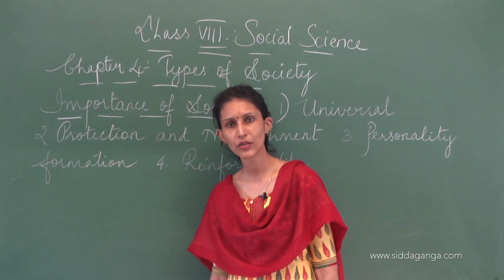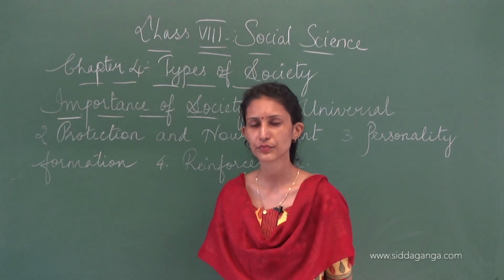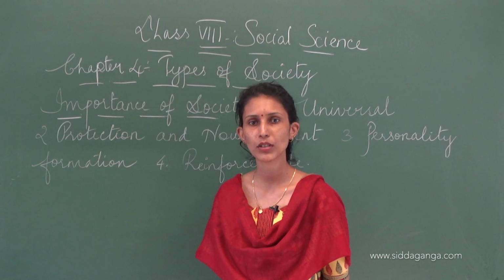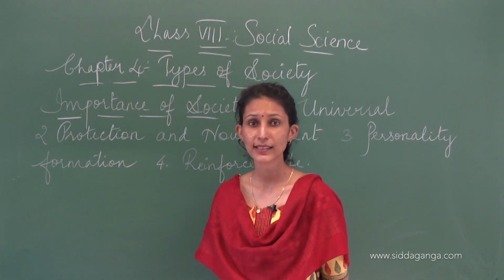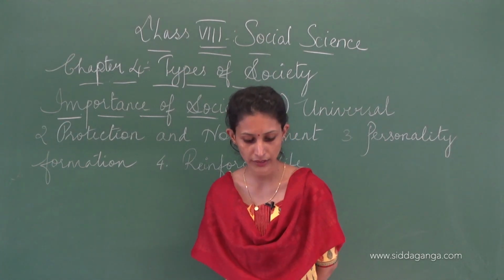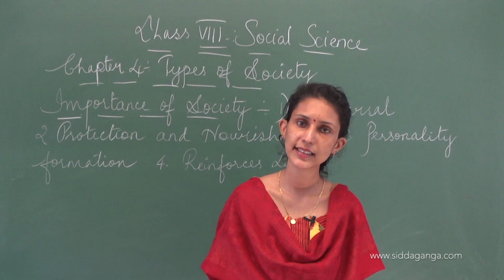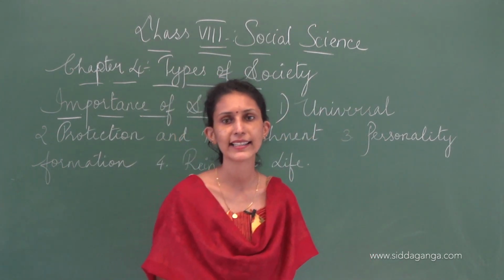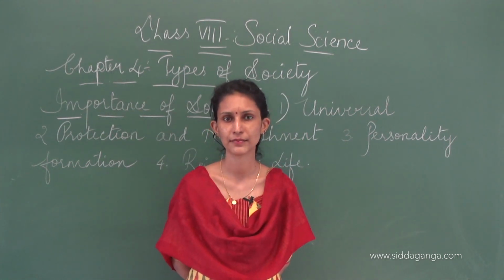Why is it called universal? Now, the basic understanding is like this. What is universal? Present everywhere. Human beings, groups of people form communities, and communities come together and form society.